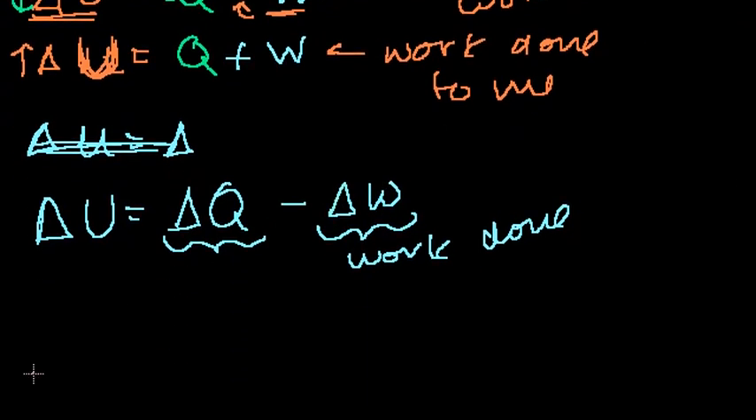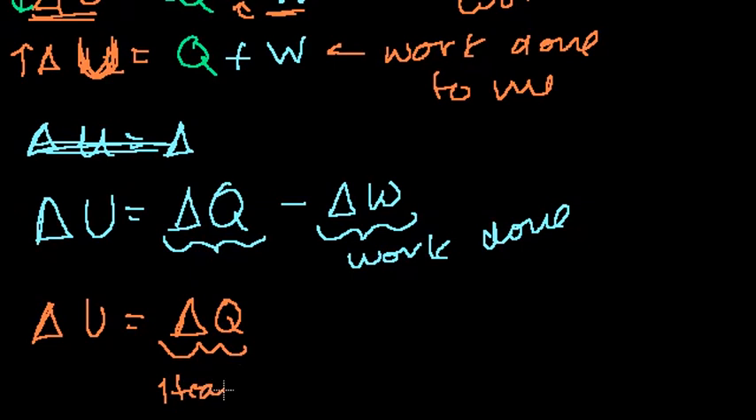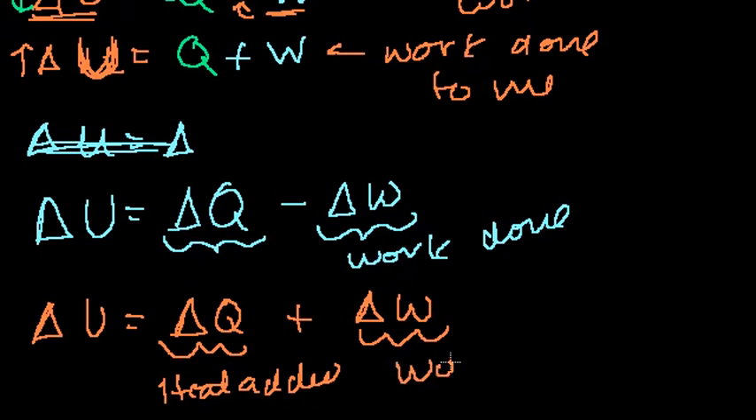Or you might see it written like this. Change in internal energy is equal to heat added. Even this kind of reads to me as change in heat, so I'll just call this the heat added, plus the work done onto the system. So this is work done to the system, and the earlier one is work done by the system. Either way, you shouldn't even memorize this.